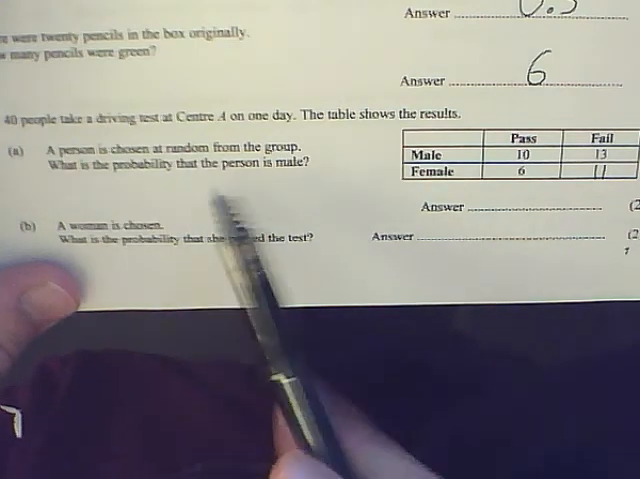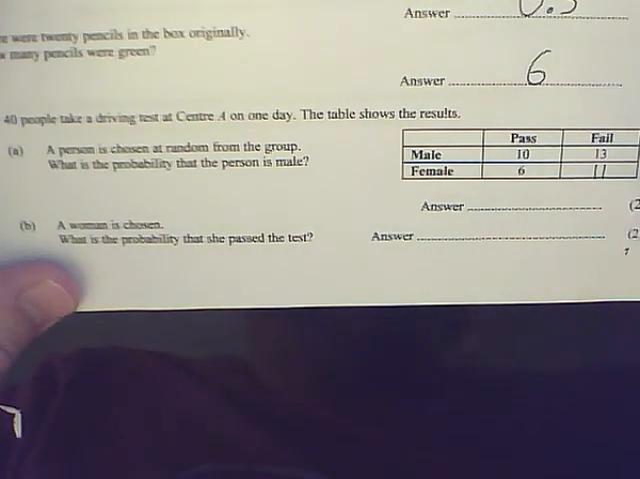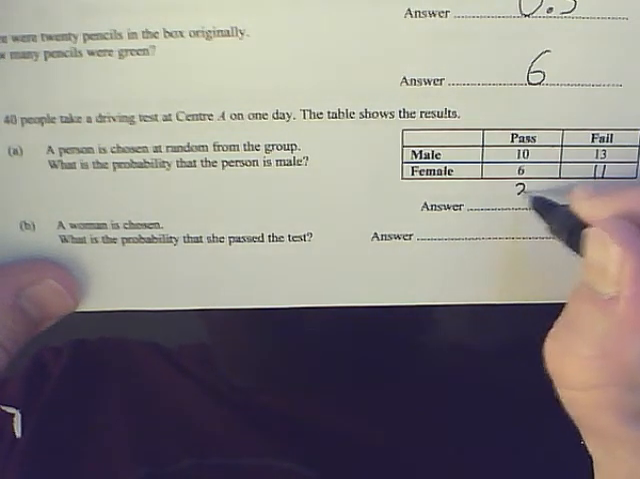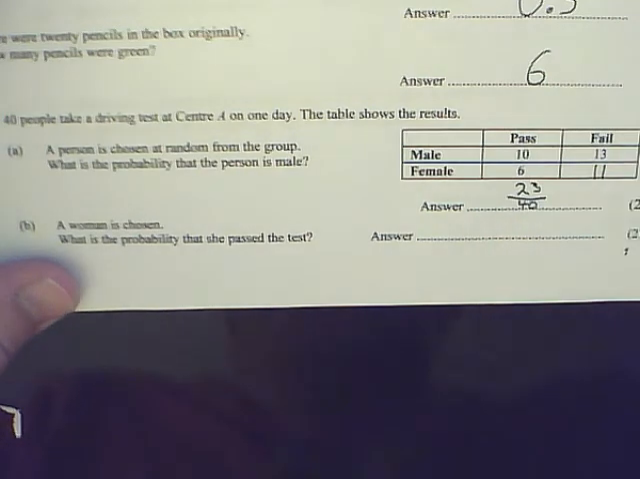A person is chosen at random from the group. What is the probability that the person is male? Okay, what's the number of males out of the total number of people? So that's 23 males out of a total of 40 in the whole lot. So 23 out of 40. And I can't simplify it from there, so I'm going to leave it like that.